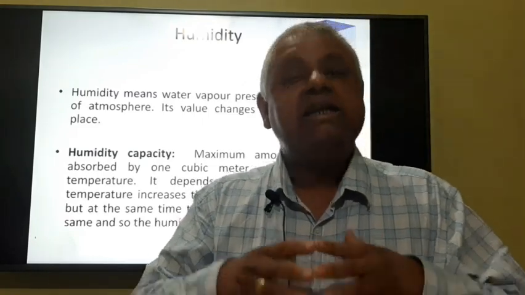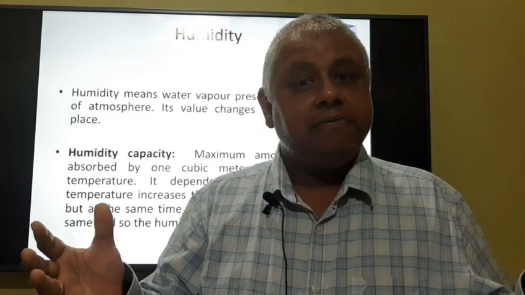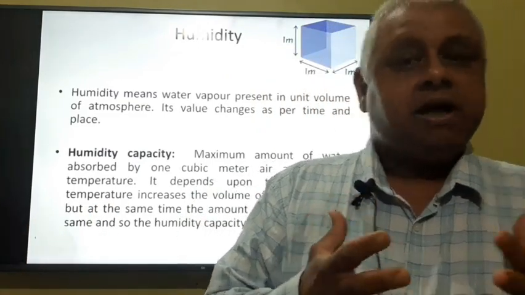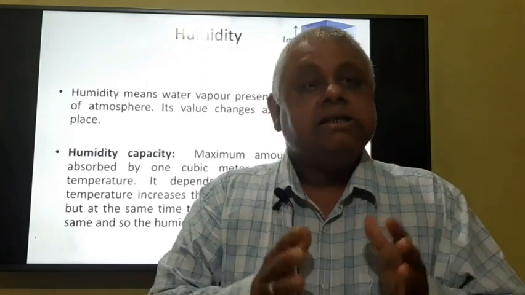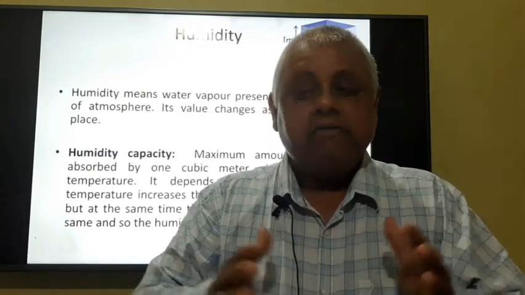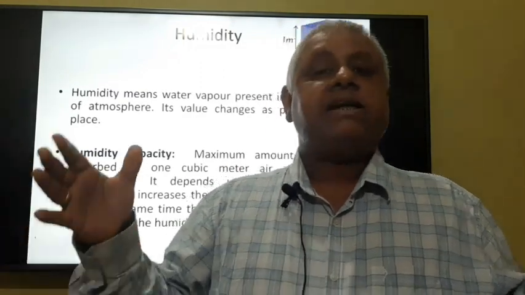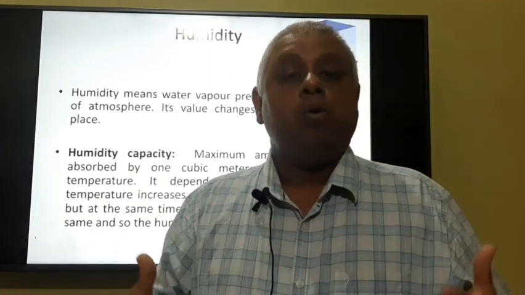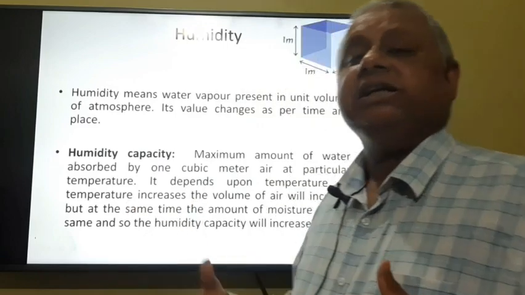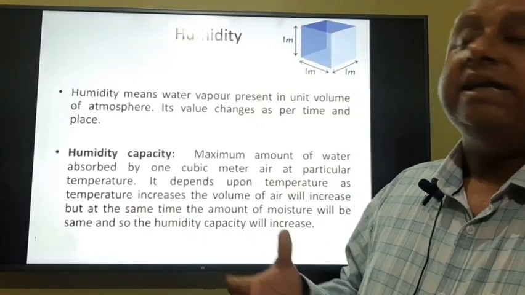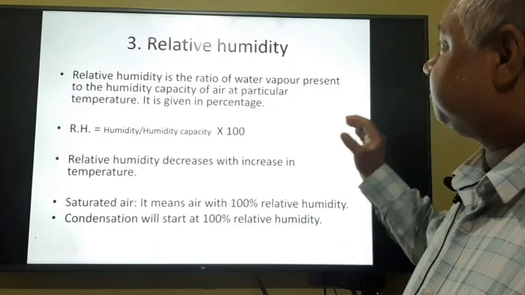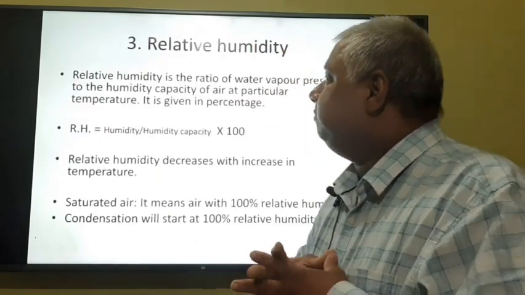When you increase the temperature of the air, the air will expand, and this expanded volume will have more capacity to hold more water. That's why humidity capacity increases with increase of temperature.